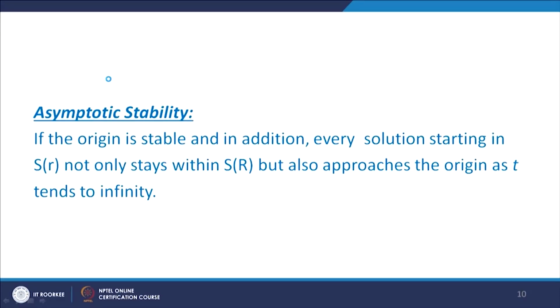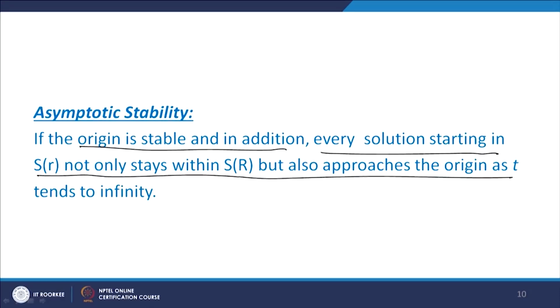And then asymptotic stability: if the origin is stable, and in addition every solution starting in S of r not only stays within S of r but also approaches the origin as t tends to infinity. That means whatever the initial state, it always approaches the origin, then we call it an asymptotically stable system. Now we start solving some examples based on this concept.